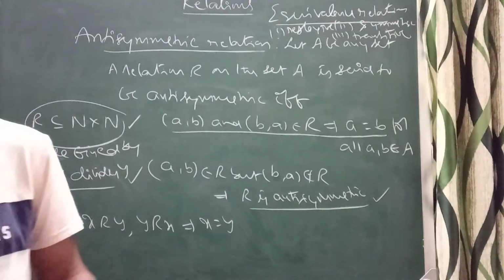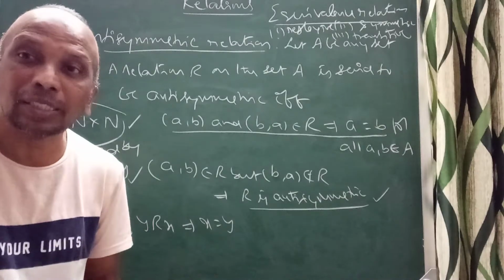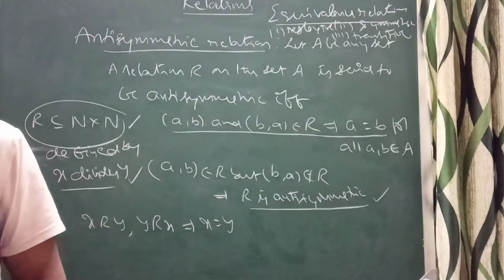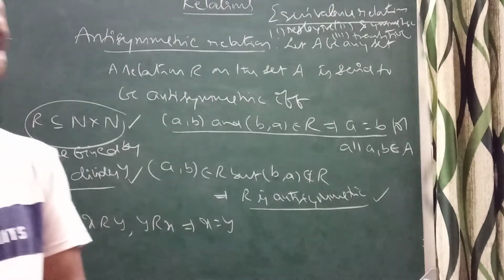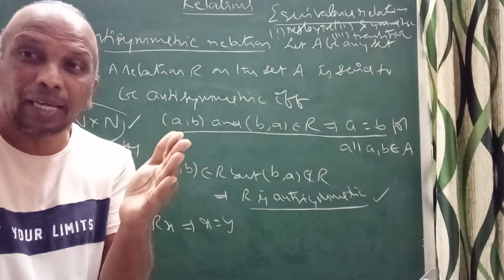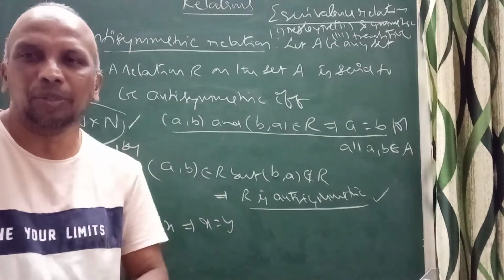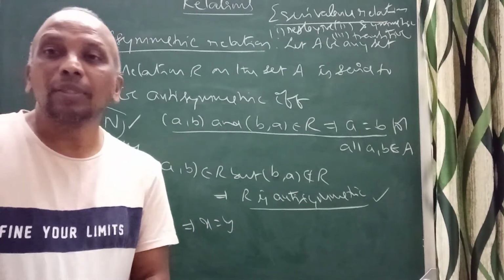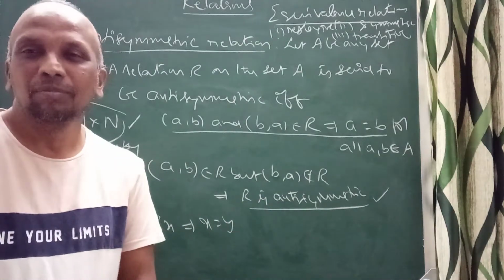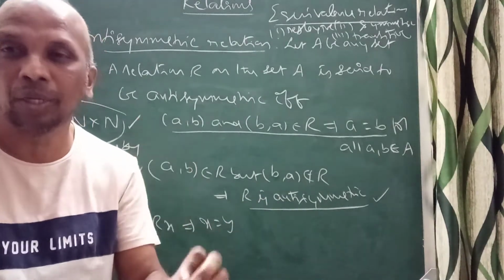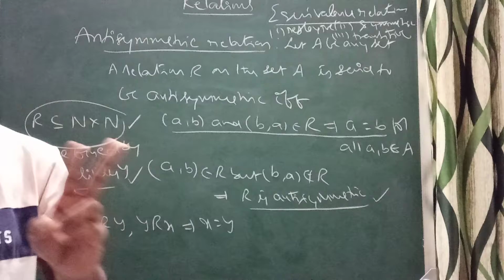At the same time, the least equivalence relation is the identity relation on A. Remember these two most important points.